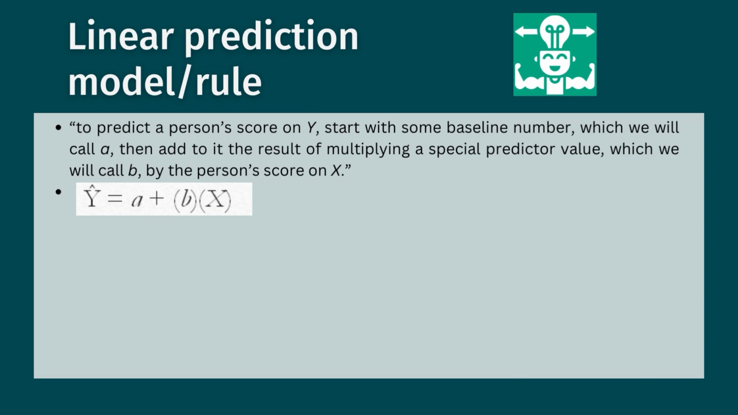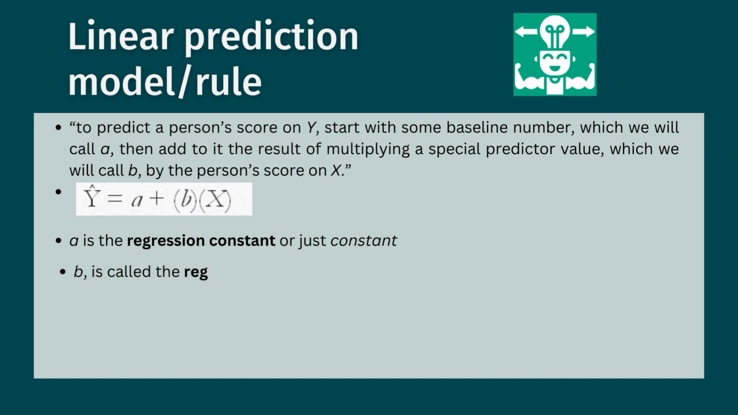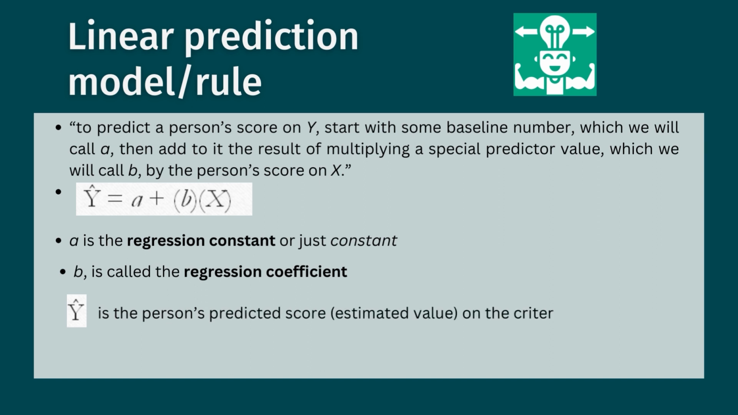Then add to it the result of multiplying a special predictor value, which we call B, by the person's score on X. So, the formula becomes Y cap equals A plus B into X. Now, what is Y cap? Because Y is an estimate, it is not the actual value, it is a predicted value. We are predicting it, so there is a cap. So, Y cap is the predicted value of Y. A is a constant which we call the regression constant or just a constant. B here is called the regression coefficient, and X is your score on the predictor variable.